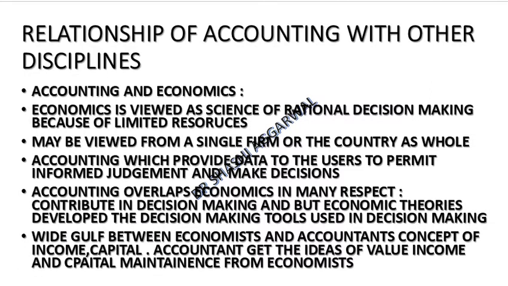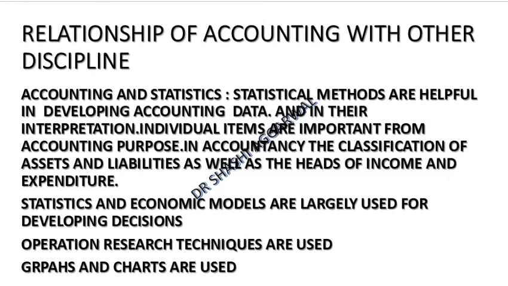Accounting provides data to the users to permit informed judgment and make decisions. Accounting and statistics are related, because statistical tools are very helpful in analyzing the data and interpreting it in deeper terms. Statistical methods are helpful in developing accounting data and their interpretations. Individual items are important for accounting purposes. In accountancy, we classify the assets and liabilities as well as the heads of income and expenditure.